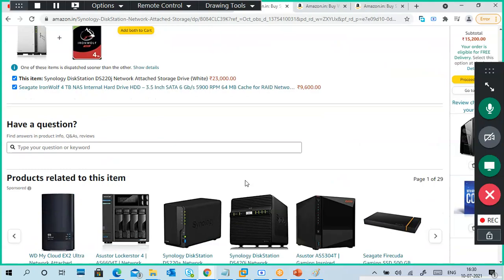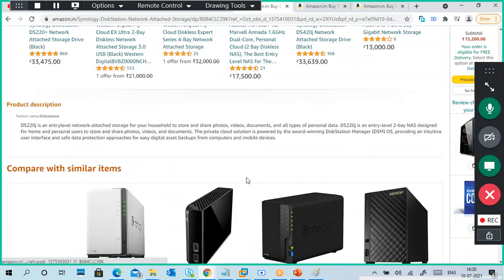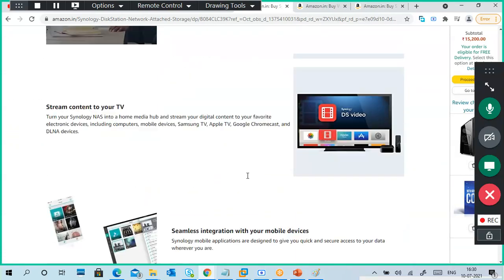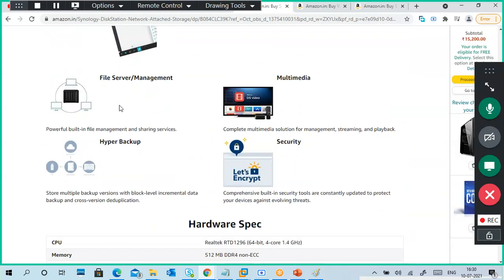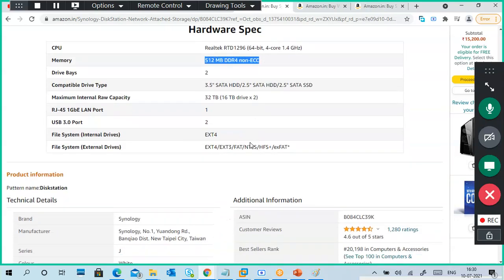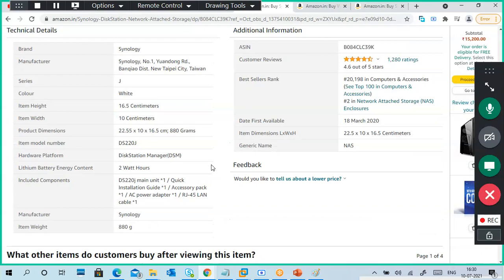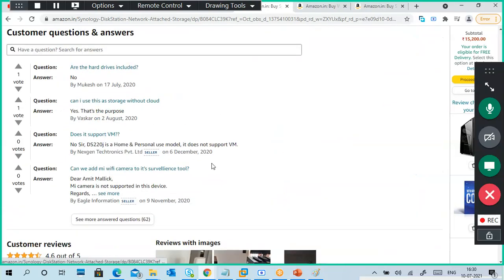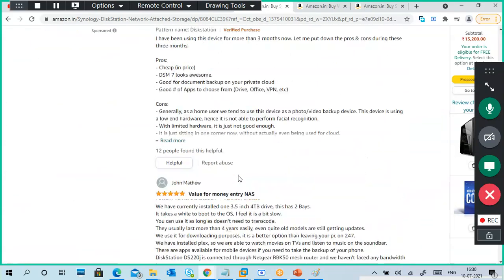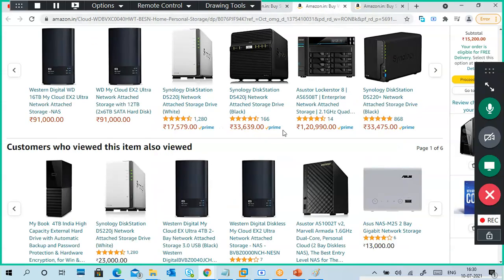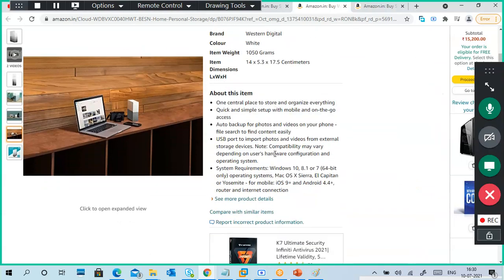I am searching for RAID support. This does not have RAID related information written. File server management, multimedia support, small RAM capacity. Last time I saw some NAS devices that support RAID. So you have to verify whether it supports it or not. In the description, you have to check it.